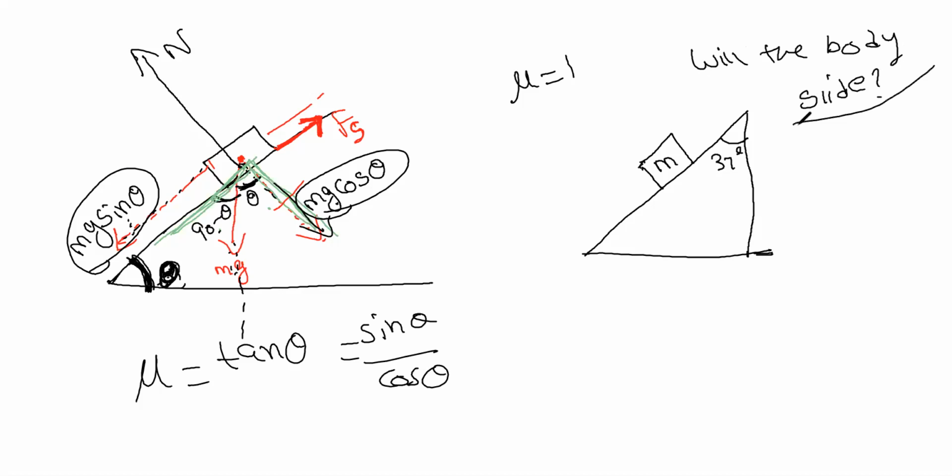Wait, sir, I have a question. Like, where will the normal be? The normal will be perpendicular to the surface, right? Always normal is perpendicular to the surface. So the angle between it is 90-degree, right? Oh, I have to divide. Yeah, I have to divide it. So that's it.